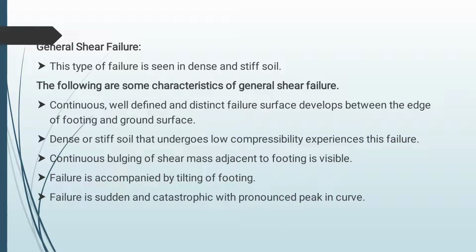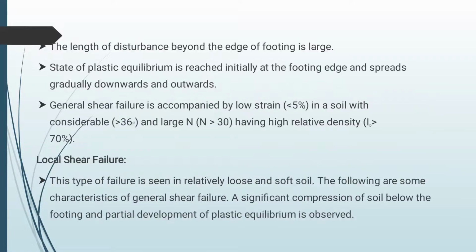The shear mass adjacent to the footing is visible, and failure is accompanied by tilting of footing. The failure is sudden, with the prominence of a peak in the curve. In general shear failure, the state of plastic equilibrium is reached initially and spreads gradually downwards and outwards. General shear failure accompanies a low strain, less than 5%, in soil, and a large N, greater than 30, with high relative density.